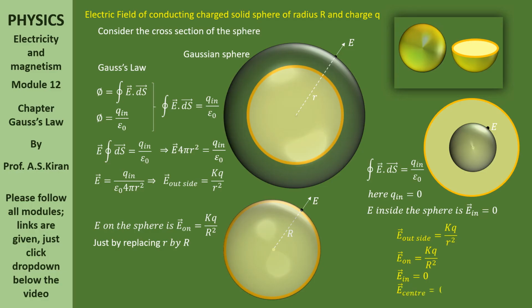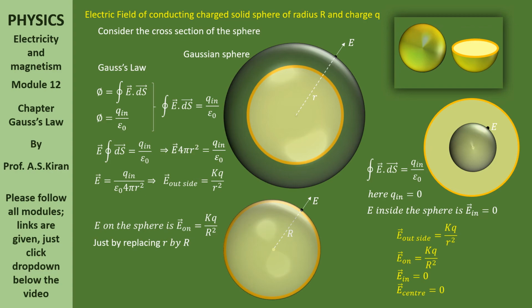Now, remember all these results as a note. For a conducting solid sphere, outside the electric field is kq by r square. On the sphere, the electric field is kq by capital R square.